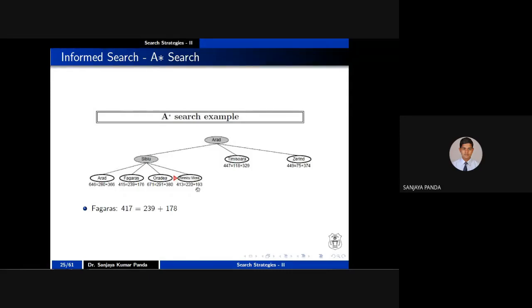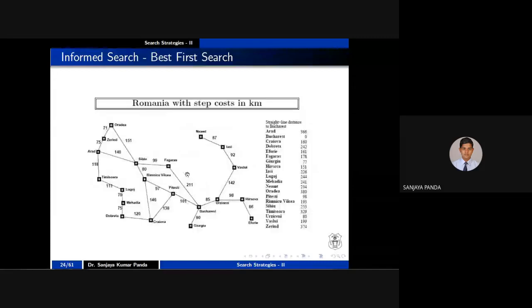Calculate for R. How will you calculate? You have to calculate A to S, S to R. Don't be confused, this is in the second level. So you have to calculate from A to S, S to R. Let me calculate one. What is the cost? A to S cost is 140. S to R is 80. So 140 plus 80 is how much? 220. This cost is 220.